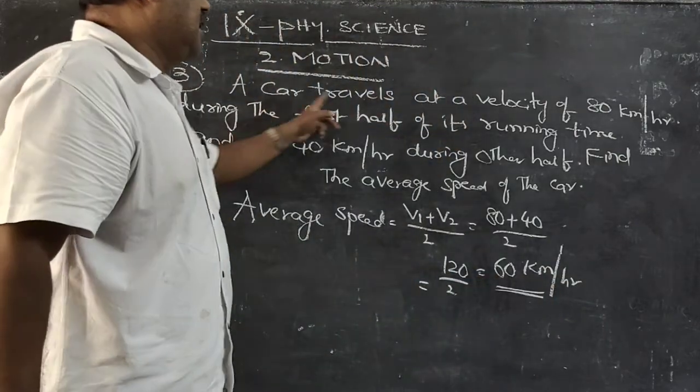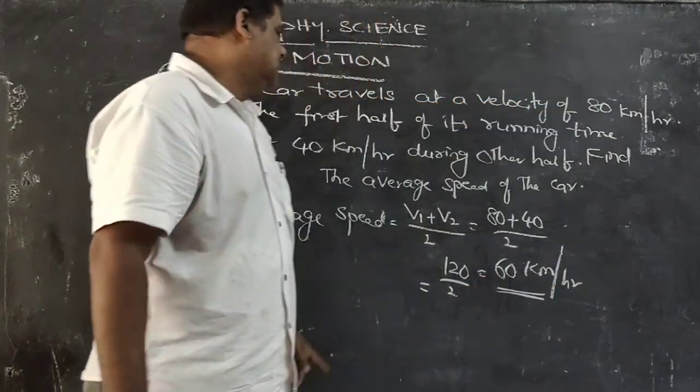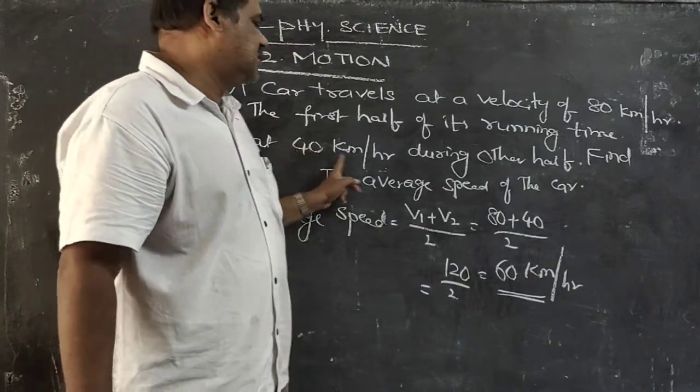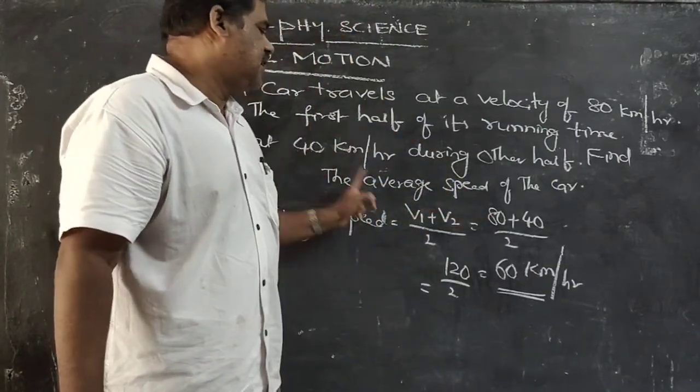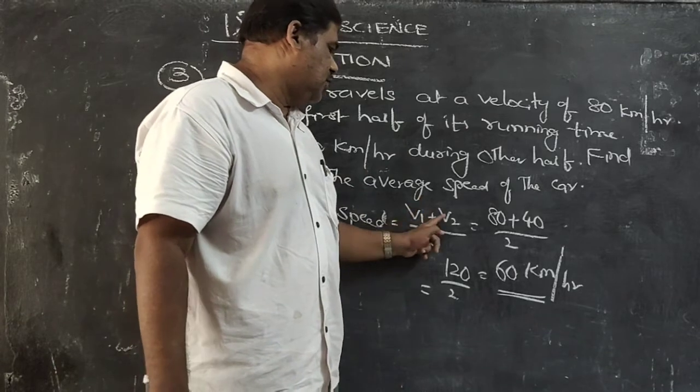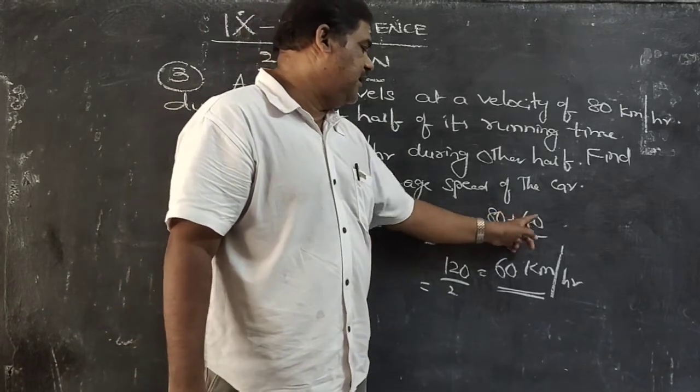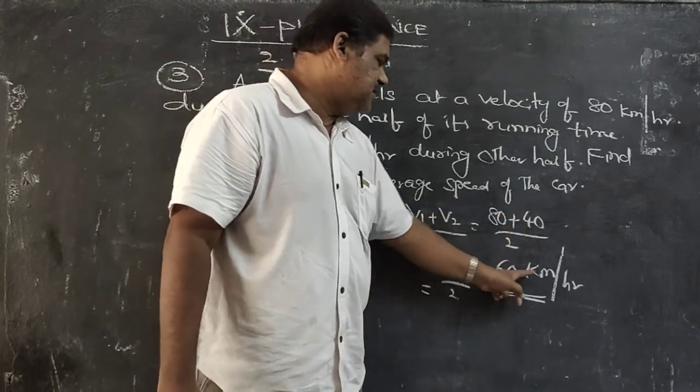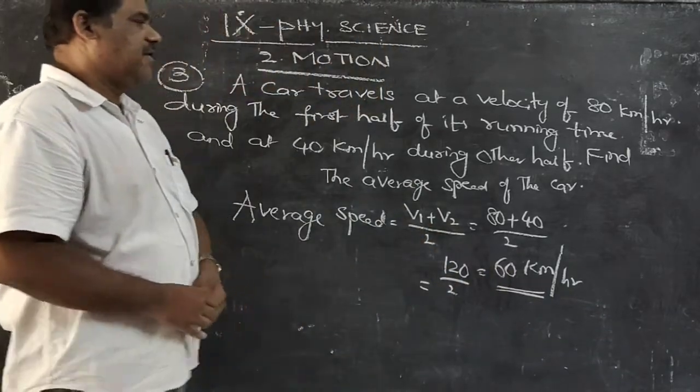First half it is traveling at a speed of 80, second half it is traveling at a speed of 40. What is the average speed? Average means you have to add both and divide by 2. So 80 plus 40 by 2, that is 60 kilometers per hour, is the average speed.